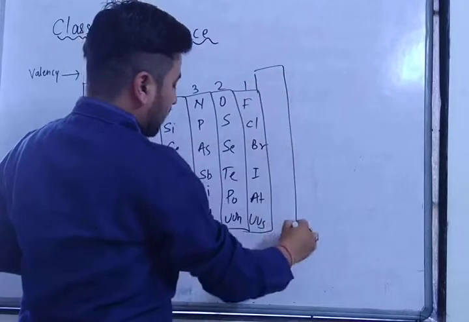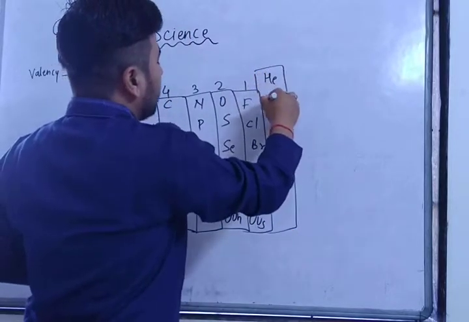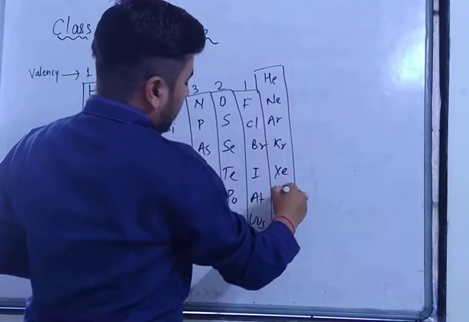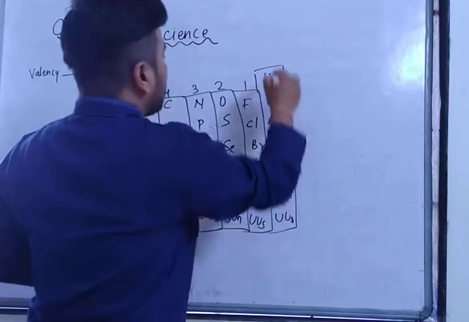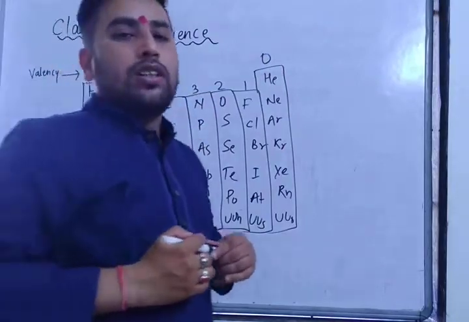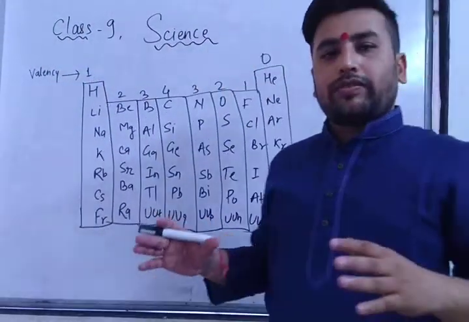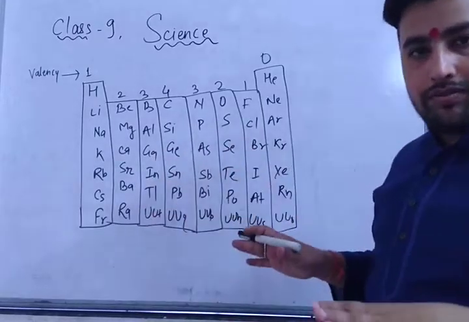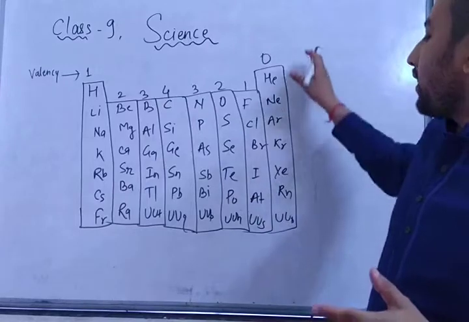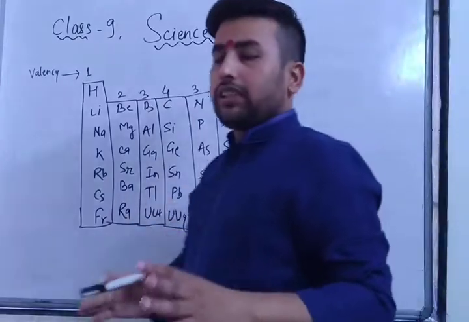And last but not the least, helium, neon, argon, krypton, xenon, radon, unioctium. They don't want to take any electrons. They are stable. Just as Mukesh Ambani is already stable, Ratan Tata is stable, right? Similarly, these inert gas elements, the zero valency elements, are stable.